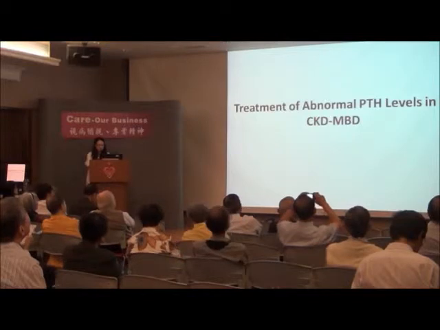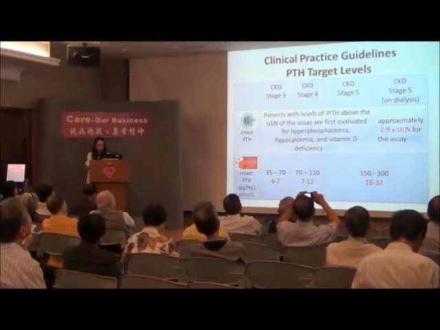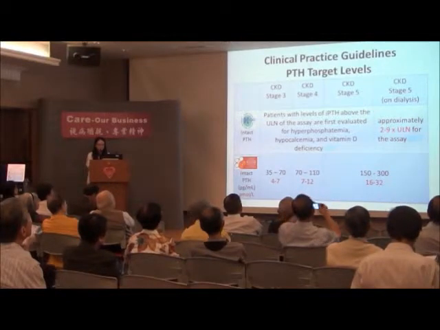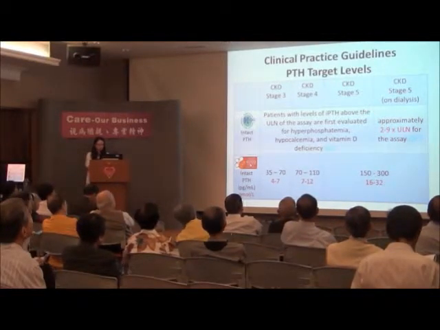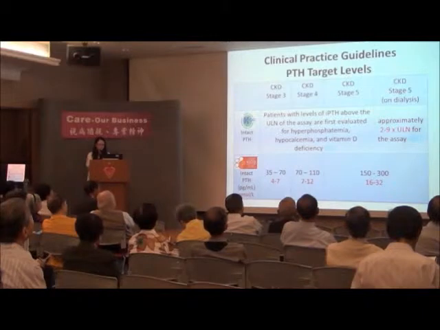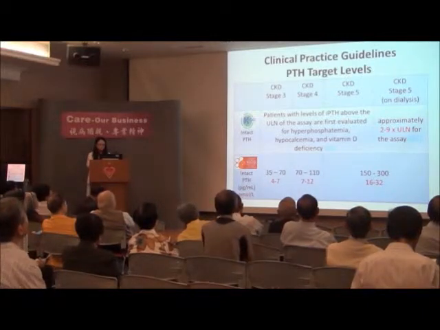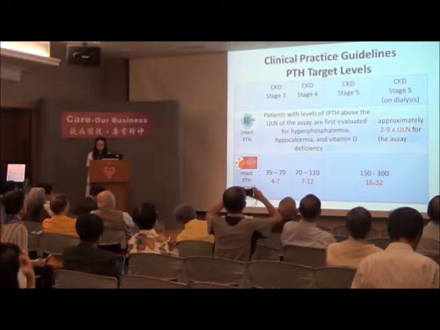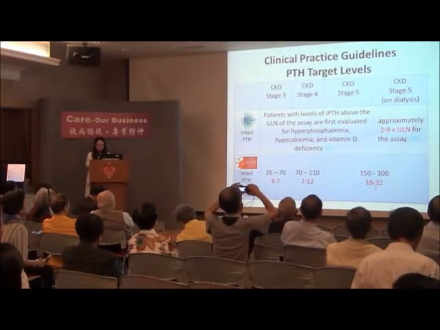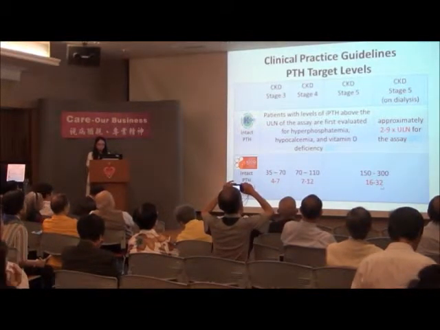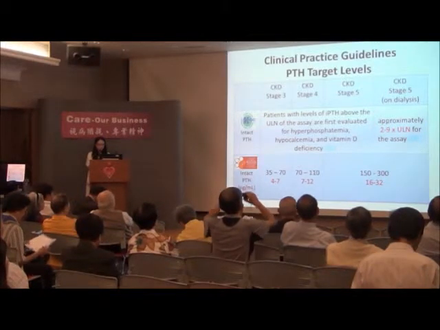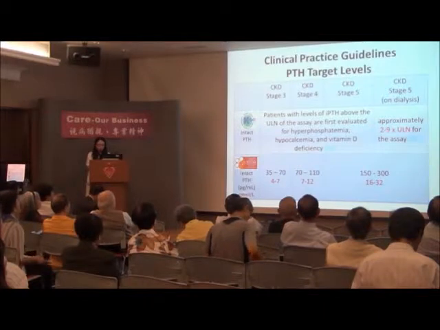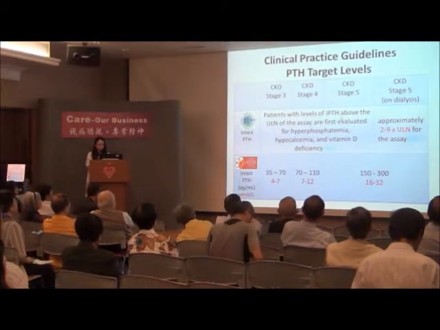And how about the treatment of a normal PTH? This is the guideline, the PTH target level as recommended by the two different guidelines. For the Tokyo guideline, they give an absolute reference range for different stages of CKD, and for those patients who are on dialysis, they suggest to keep it around 16 to 32 picogram per ml. But for the KDIGO guideline, for those who are not on dialysis,